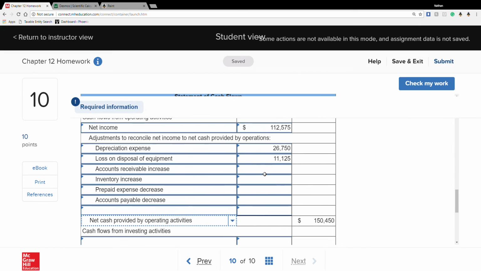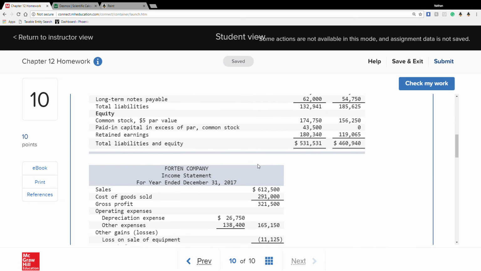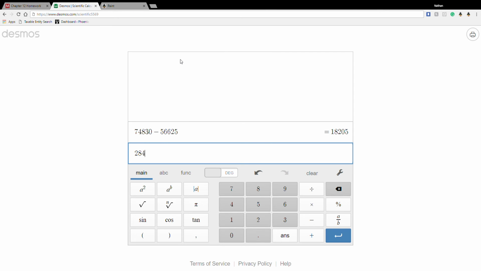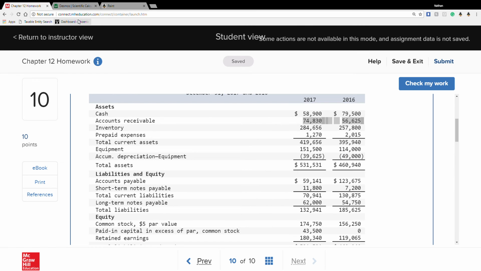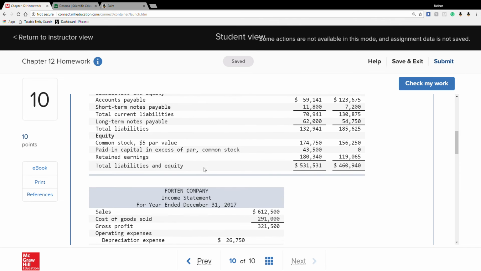Down here, we're going to subtract 18,205, again because it does the opposite in current assets. Next, the change in inventory. We have 284,656 and 257,800, so that had a change of 26,856.